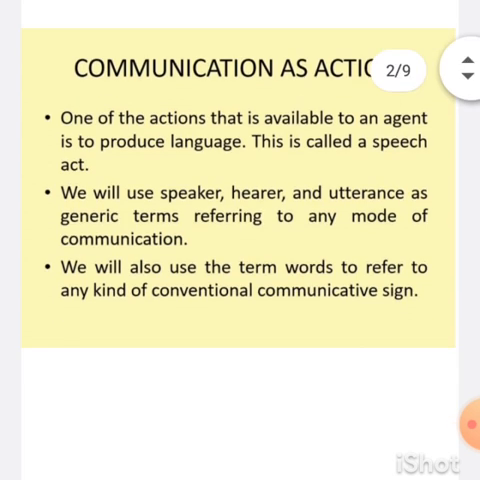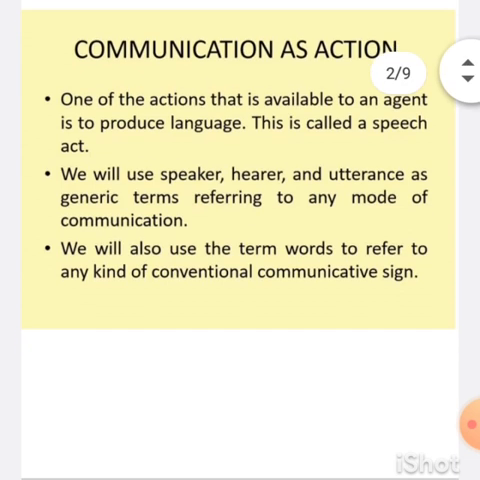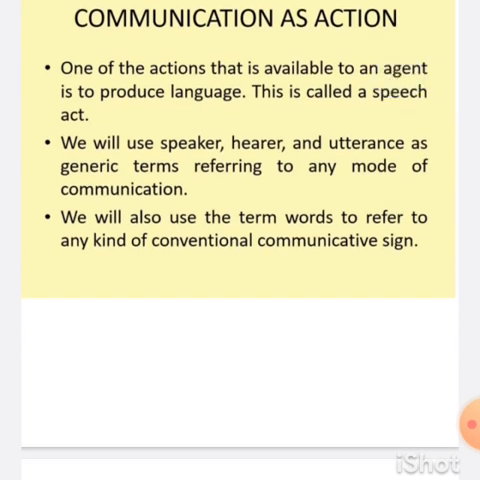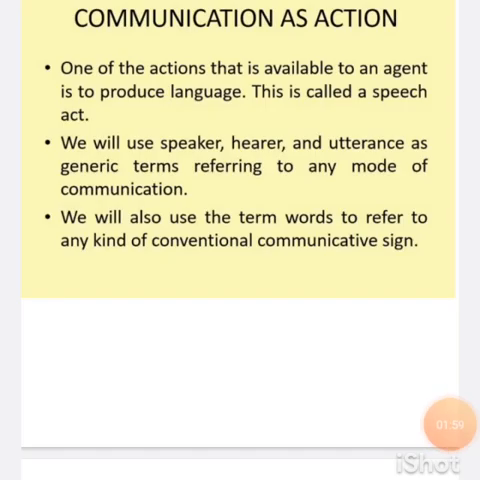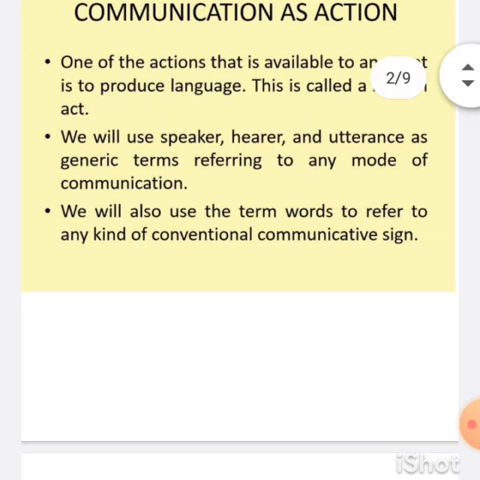Here we have the keywords speaker, hearer, and utterance. First, who is the speaker? Speaker is nothing but a sender. Second is hearer. Hearer, similarly, is a receiver. Third is utterance. Utterance means the information, that is, what information we are transferring from one agent to another agent.